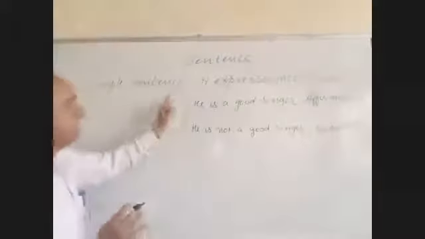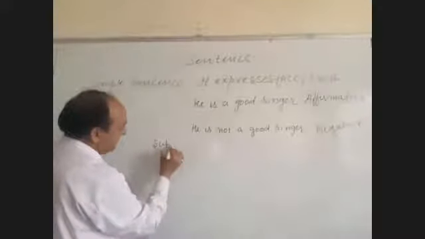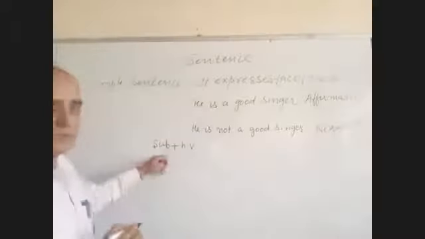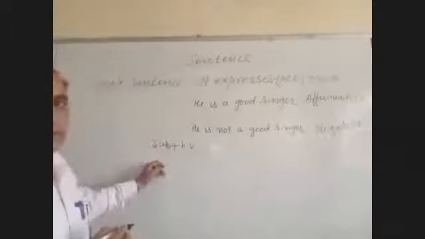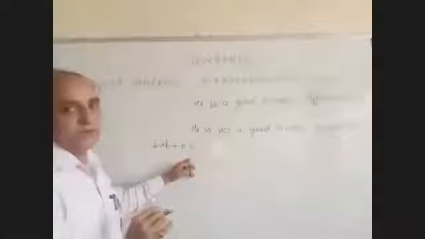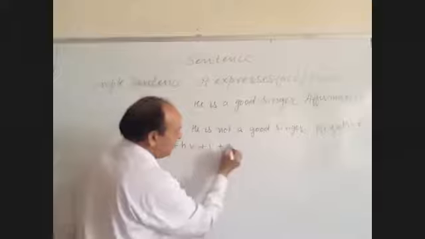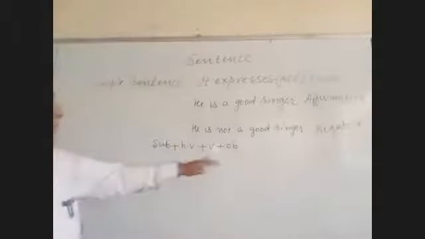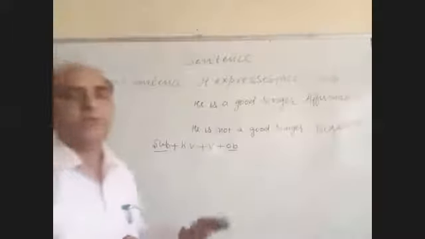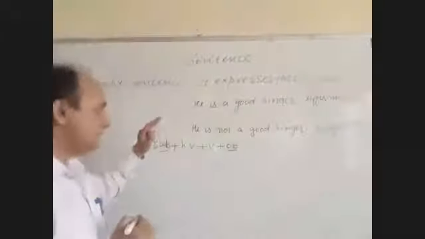Now, the structure of this sentence: first we use the subject, then according to the subject, the helping verb. Subject means in number and person. Suppose it is first person, the helping verb can be one; suppose it is second person, then there will be a different helping verb. Then the main verb, according to the tense, and the object. The object and subject are always in the form of a noun or pronoun. That is the classification of words. So this is the sentence structure.